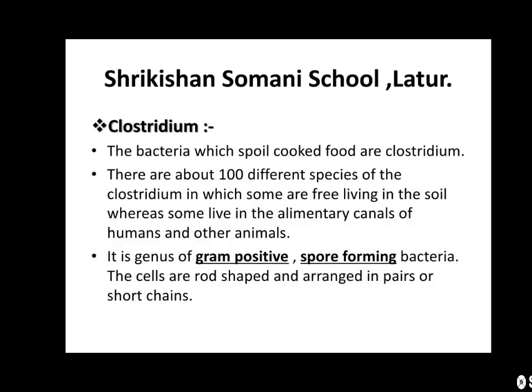Clostridium is one of the harmful microbes. The bacteria which spoil cooked food are called Clostridium bacteria. There are about 100 different species of Clostridium, in which some are free living in the soil, whereas some live in the alimentary canal of humans and other animals. It is a genus of gram-positive spore-forming bacteria. The cells are rod-shaped and arranged in pairs or in the form of short chains.